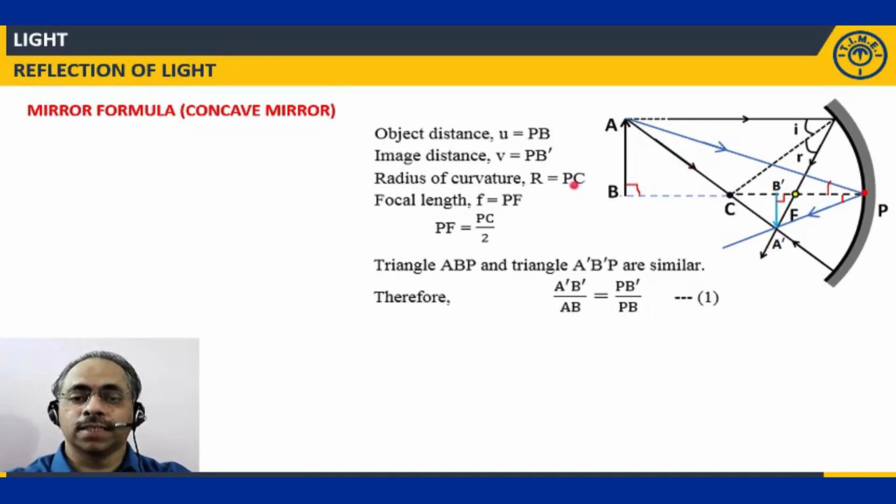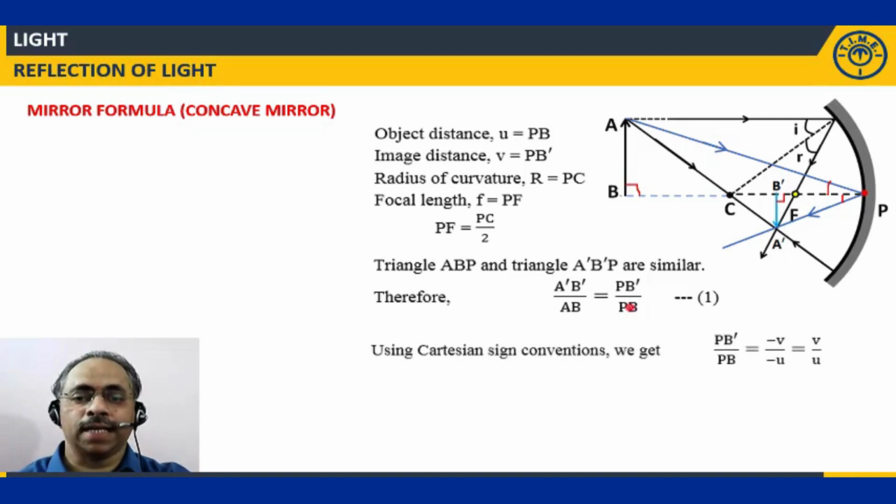So when the triangles are similar, we will get corresponding ratios of the sides to be equal. So we'll get A dash B dash divided by AB. A dash B dash is the size of the image. AB is the size of the object. That we'll get as PB dash by PB. That is the first point. Clear? Now we'll try to apply the sign conventions over here. So PB dash is equal to minus V and PB is equal to minus U, applying the sign conventions.